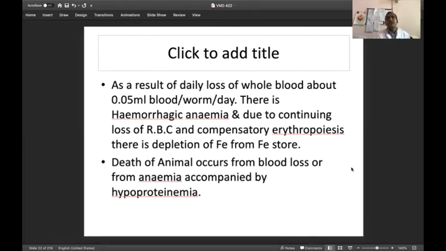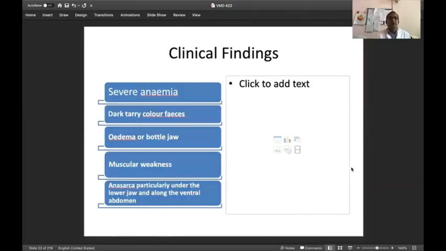So hemorrhagic anemia is due to continual loss of RBC and compensatory erythropoiesis. There is a depletion of iron and the iron stored in the body. So there is a loss of blood, and a loss of iron from the stored system in the body. Death of the animal occurs from the blood loss or from anemia along with hypoproteinemia. So there are 2 important causes of death in animals: severe loss of blood, that is anemia, and hypoproteinemia.